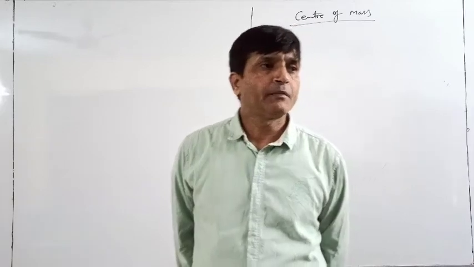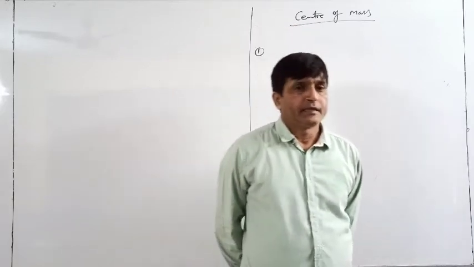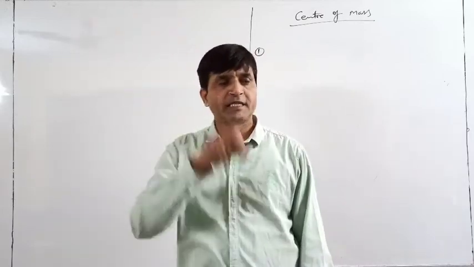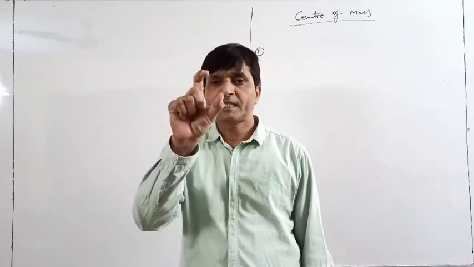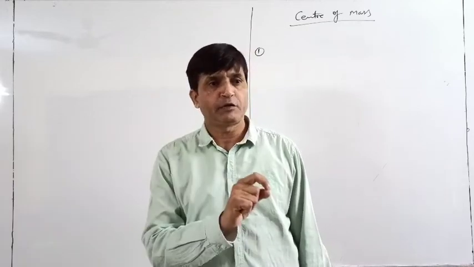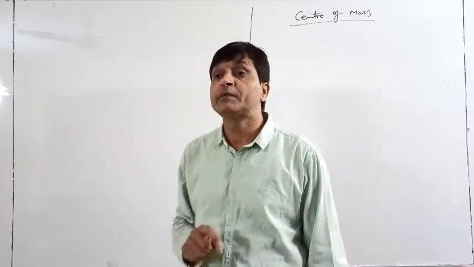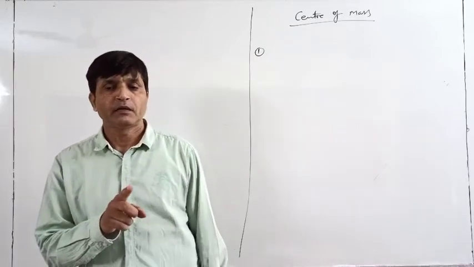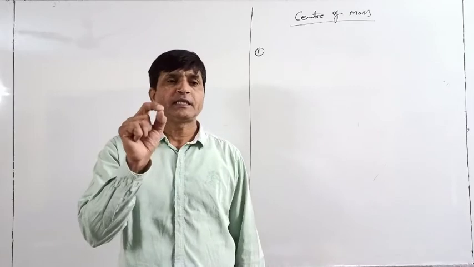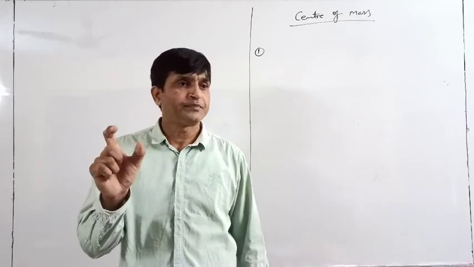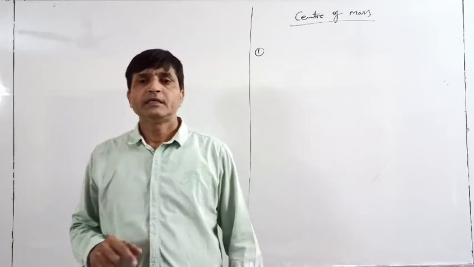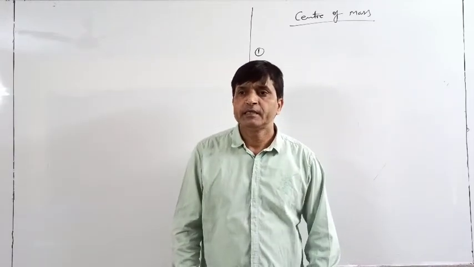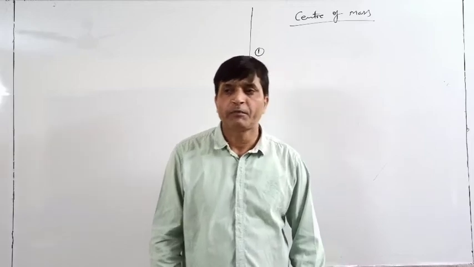For example, a ring. In case of a ring, mass is on the outside, on the circumference, but the mass should be uniformly distributed. It means the density of mass will remain the same everywhere. Main point: only if the distribution of mass is uniform will the geometrical center of that body be its center of mass.